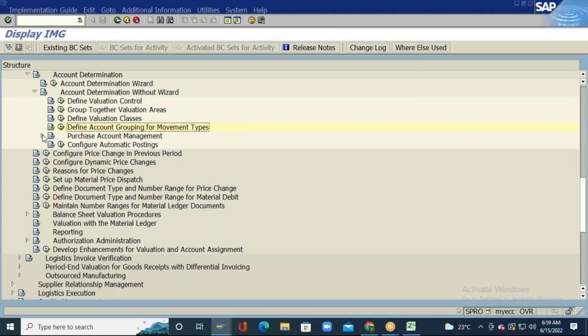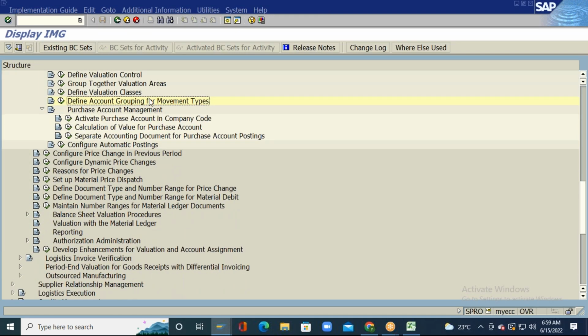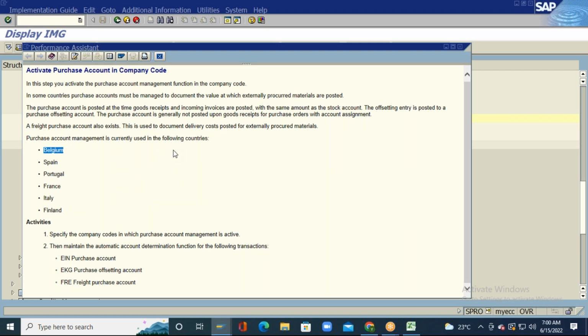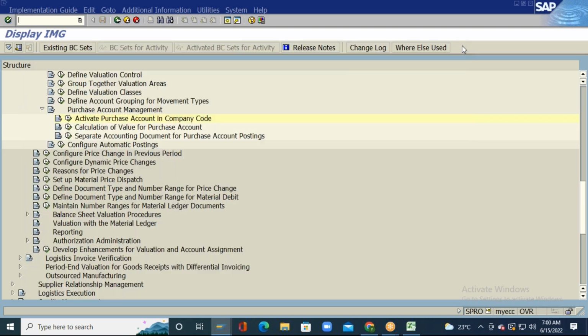Purchase account management is only valid for the countries if you are implementing the SAP system in Germany, etc. Let me go to the documentation. If you are implementing the SAP system in countries like Germany, Europe, etc., you need to activate this. See: Belgium, Spain, Portugal, France, Italy, Finland. If your SAP system is implemented in these countries, then you need to activate this particular configuration. Otherwise, there is no need to do this configuration.